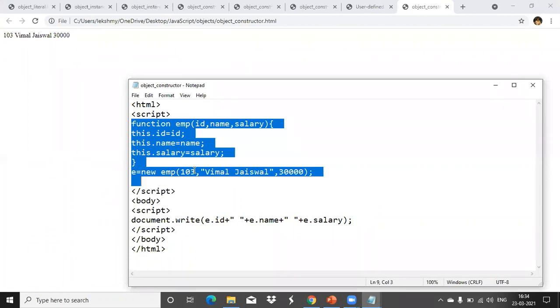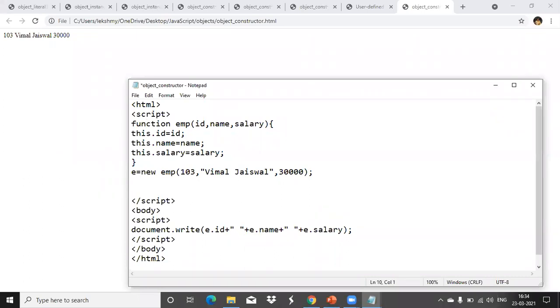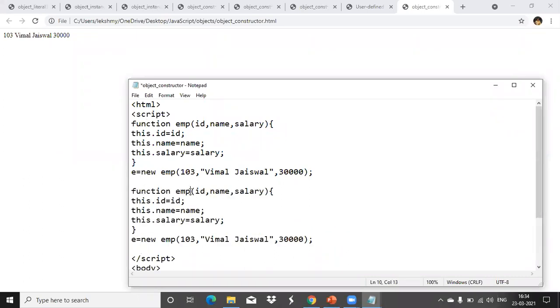I'm trying to create a different object only. This is EMP1.